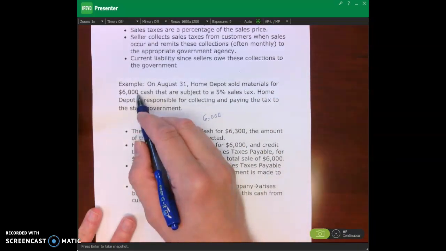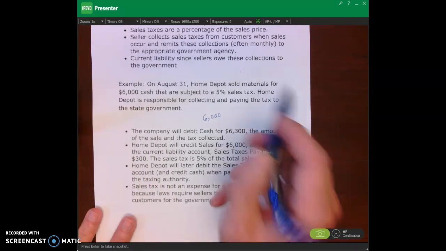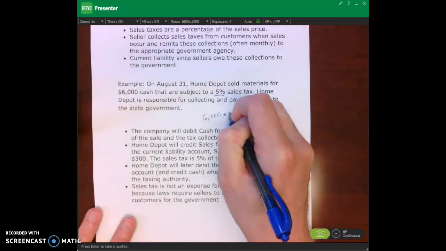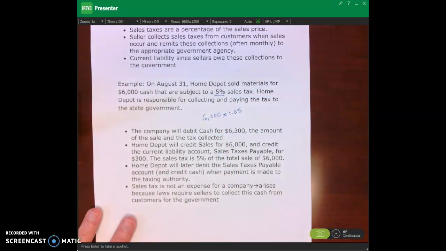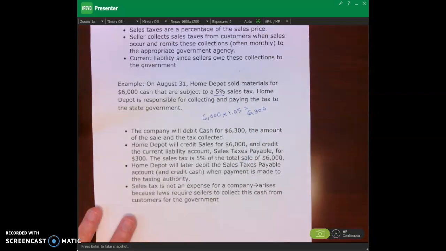Now, just like when you purchase something, that's not the final price that you have to pay the cashier. How much do you have to pay the cashier? Plus the sales tax, plus your taxes. So in this case, I'm going to multiply it times 1.05 to increase it by 5%, okay? Which gives me $6,300. So that's how much you give the cashier.